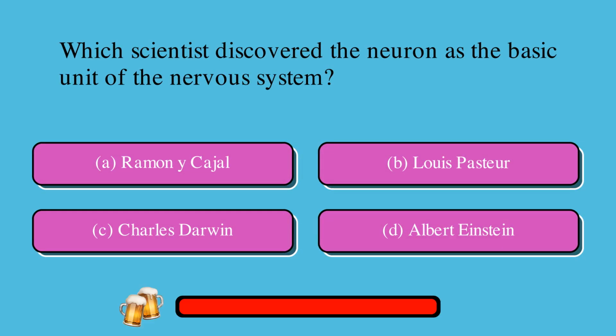Which scientist discovered the neuron as the basic unit of the nervous system? Is it A. Ramon y Cajal, or B. Louis Pasteur, or C. Charles Darwin, or D. Albert Einstein? The correct answer is A. Ramon y Cajal.